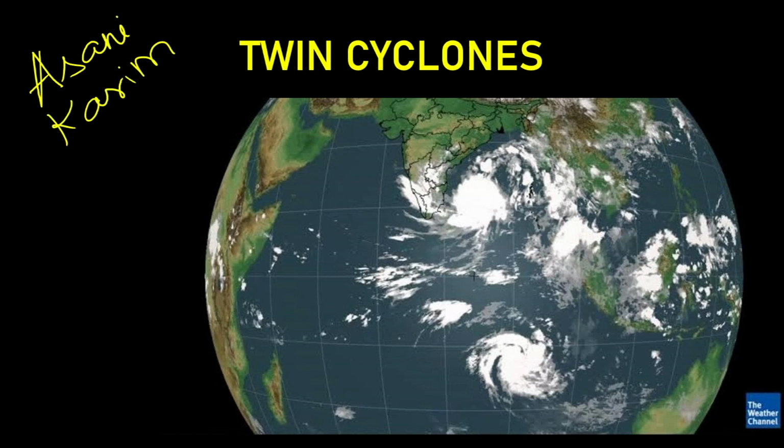These two cyclones. So this Asani cyclone is in the northern hemisphere of the earth because we are experiencing it right now. And the next one is the Karim, which is in the southern hemisphere, around nearby this Australia region. We can see these two cyclones are there. One is to the north of the equator and one is to the south of the equator. Two cyclones are there at the same time, and that is why we are calling them the twin cyclone. And you can see cyclone Asani is on the Bay of Bengal, and the cyclone Karim has created a path in the open seas of West Australia. So Karim is found in West Australia.